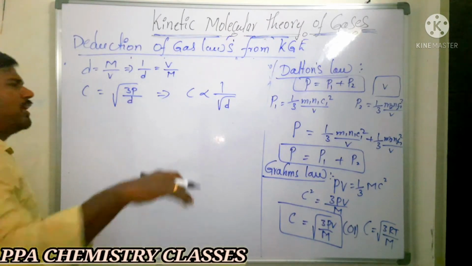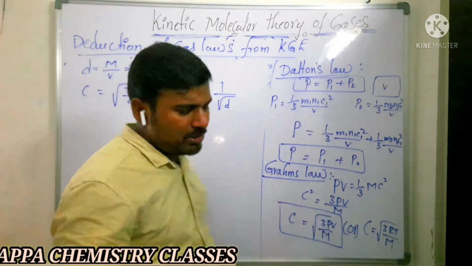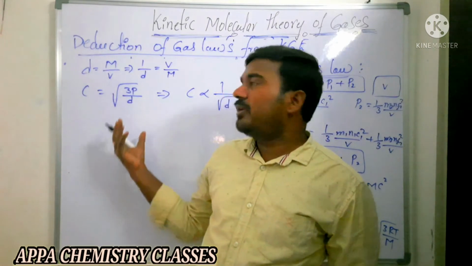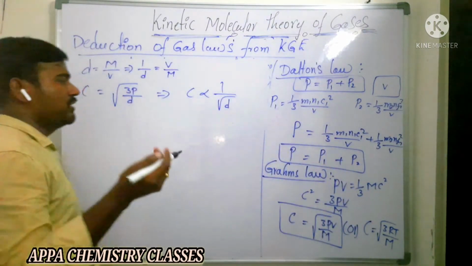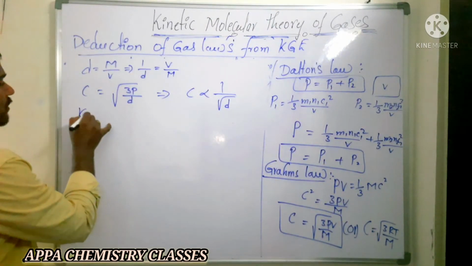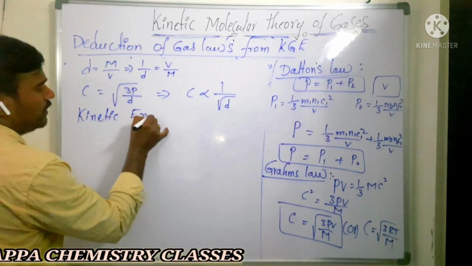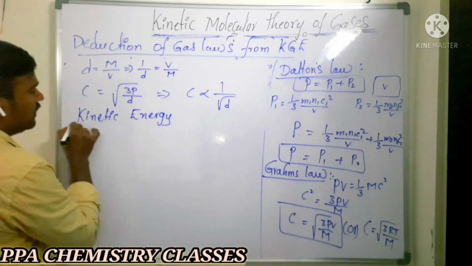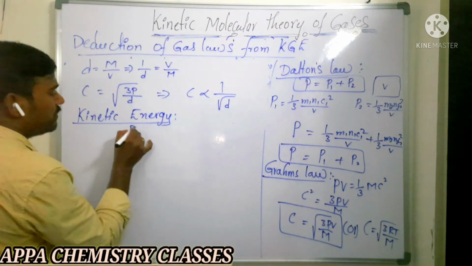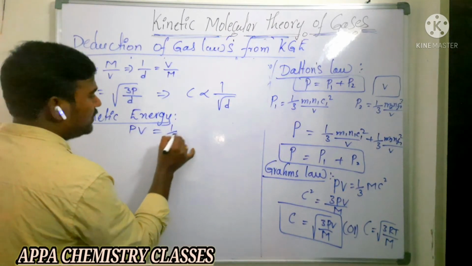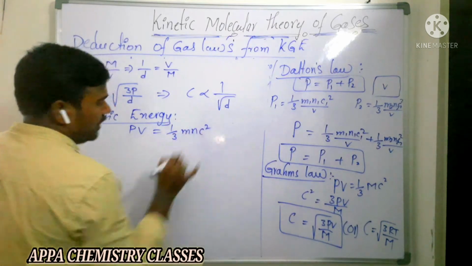Is that clear? Like that, each and every ideal gas law can be derived from this kinetic gas equation. Now we can derive the kinetic energy formula also from this kinetic gas equation. Deduction of the kinetic energy formula: we know that PV is equal to 1 by 3 m n c square.